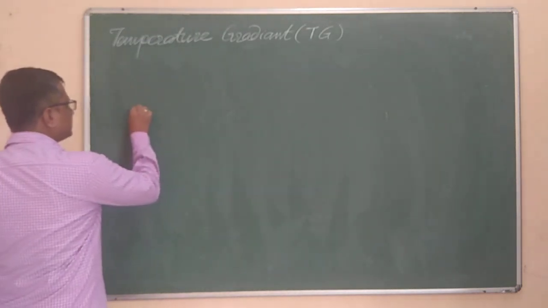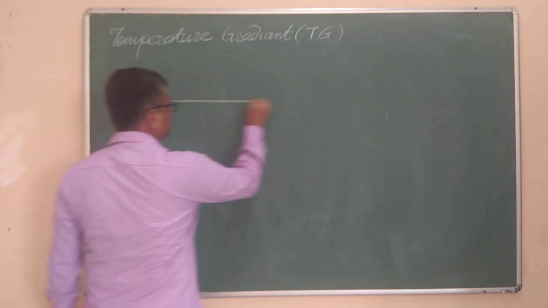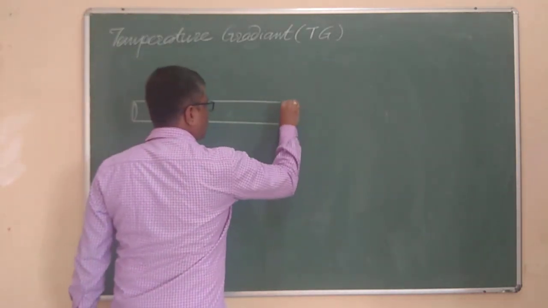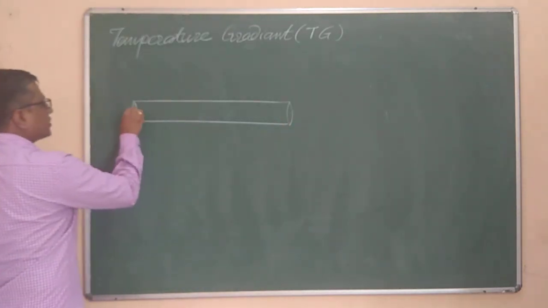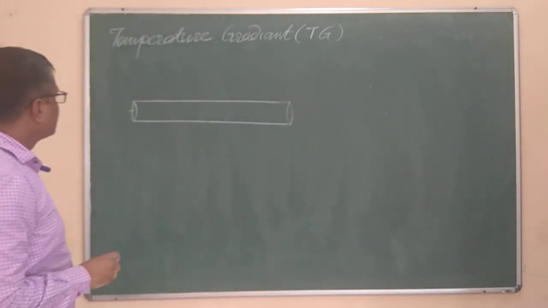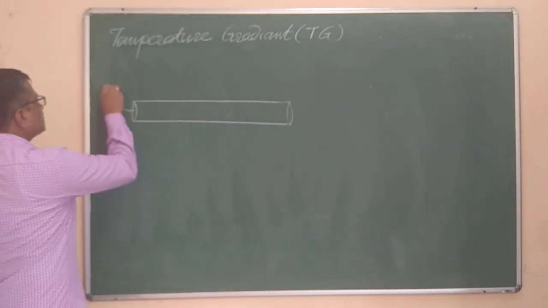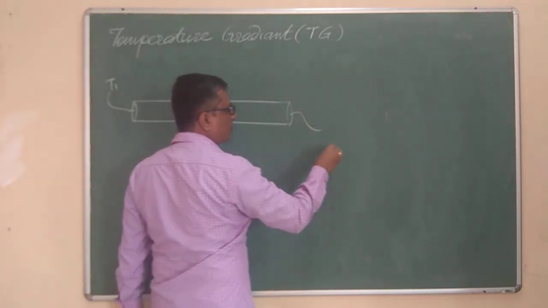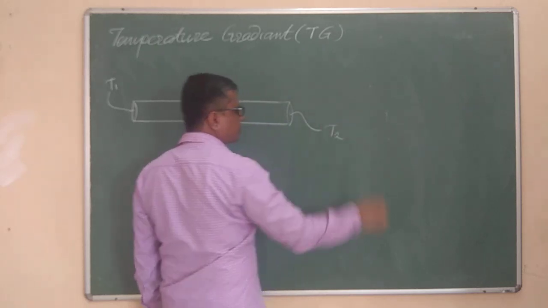If I take a metallic rod and maintain one end of the metallic rod, let us say you have kept it directly into the furnace, so it is maintained at temperature T1, and this end you have kept into the ice box, which is maintained at temperature T2.